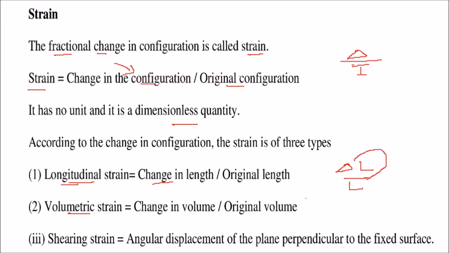If there is a change in volume with respect to the original volume, then this is the volumetric strain. Shearing strain is the angular displacement of a plane which is perpendicular to the fixed surface. So there is an angular change, an angular displacement of the plane perpendicular to the fixed surface. If you apply a deforming force, it may change its position like this.